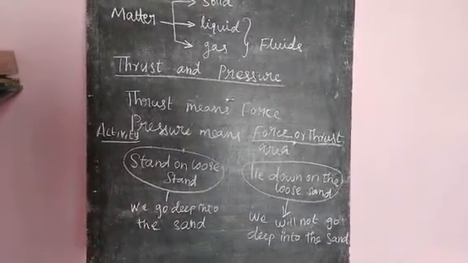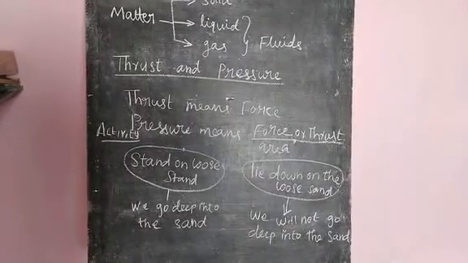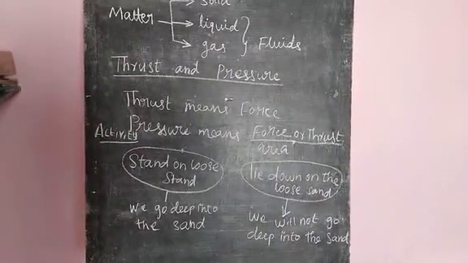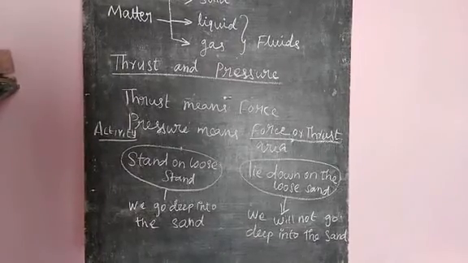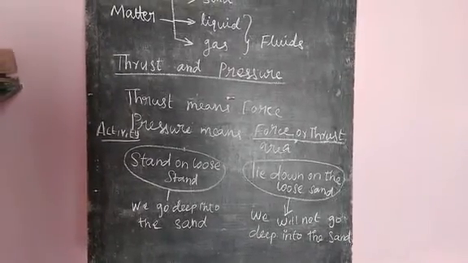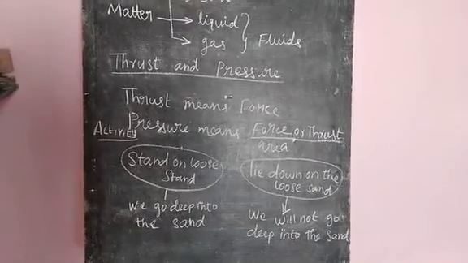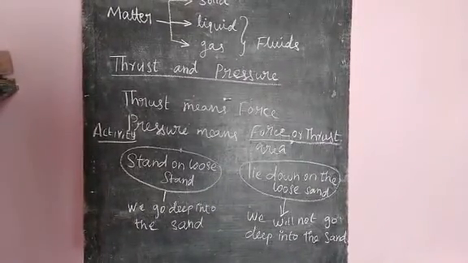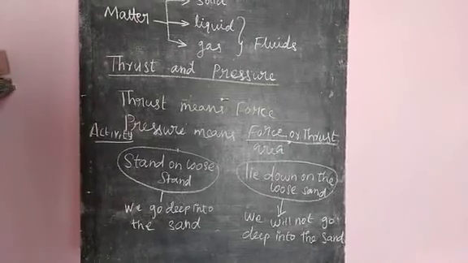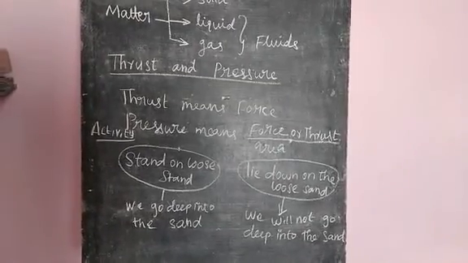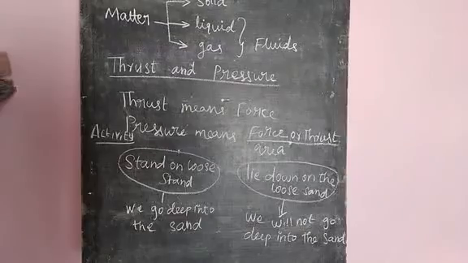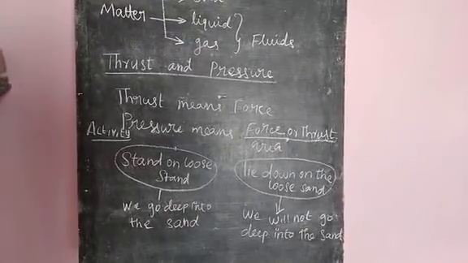When we stand on loose sand, we go deep into the sand because our body weight acts on two legs, so the area of contact is very less.